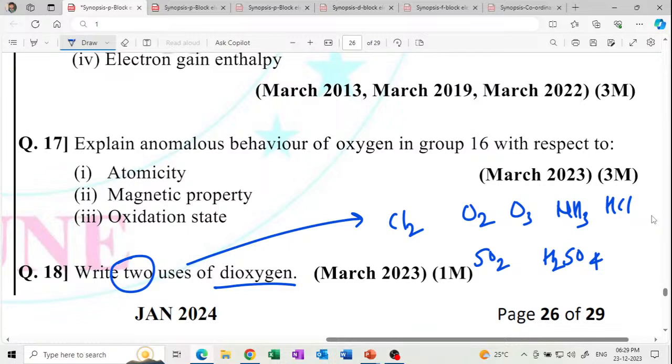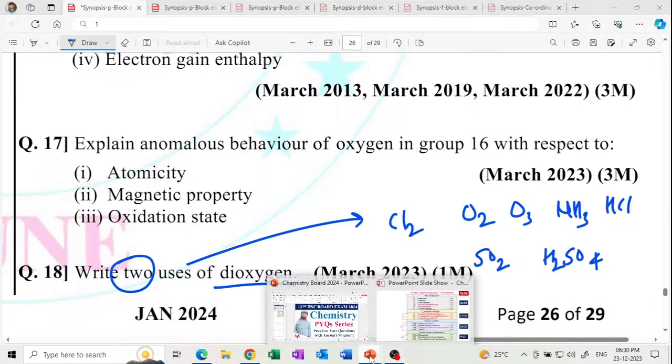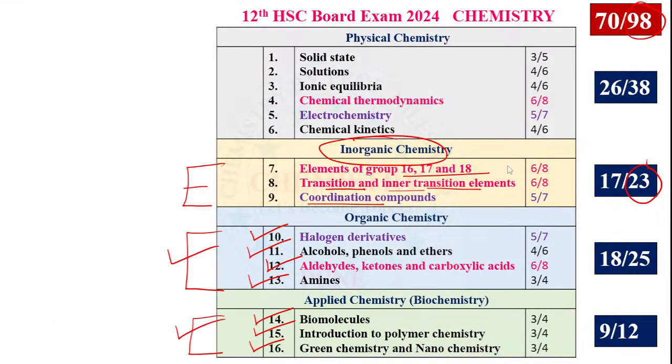Explain anomalous behavior of oxygen. जो भी क्वेश्चन मैं आपको दे रहा हूं वही करो आप। जो भी क्वेश्चन इस चैप्टर के दे रहा हूं, that's remaining as the 3 chapters. Okay, this is our chapter. तो आपको यदि 23 इजी मार्क चाहिए, जो भी क्वेश्चन मैं आपको दूंगा इनऑर्गेनिक केमिस्ट्री से, सिर्फ वही करो आप। These are questions from inorganic chemistry, and questions were also given in the previous lecture as organic and applied chemistry completed.